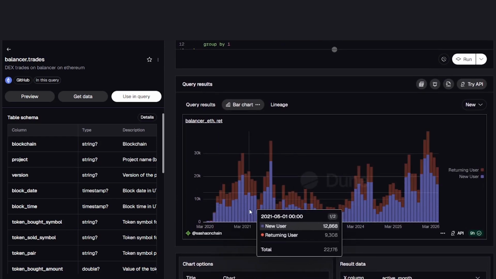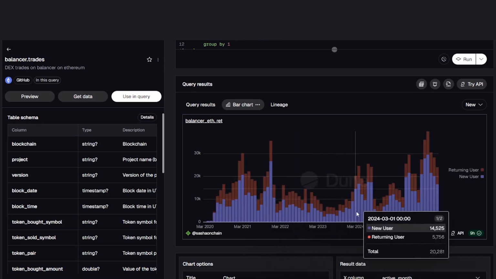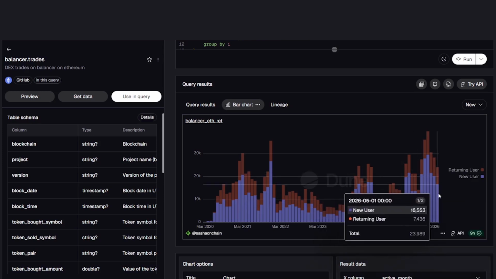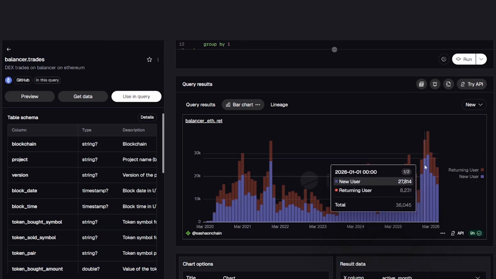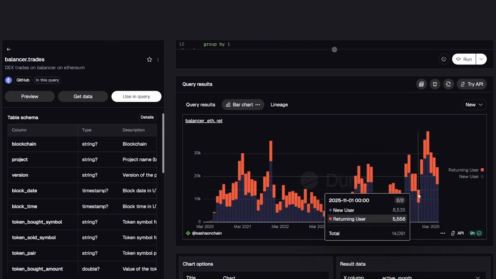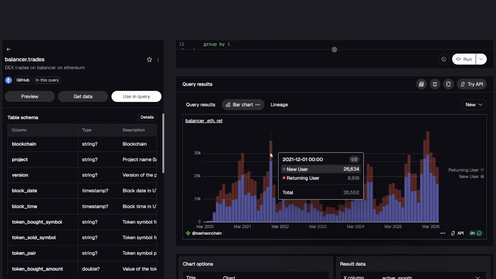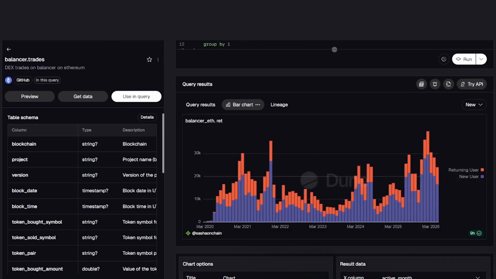Looking at this chart, at least in my opinion, Balancer still looks pretty alive on chain. People are still using the protocol every month, and new users continue to show up over time. But the growth clearly comes in cycles. You can see big waves of new users during hype periods, followed by slower cooldown phases afterward. Even after the hype fades, there's still a smaller group of users that keeps coming back. So overall, Balancer seems to grow in cycles. Big waves of attention, followed by a more loyal core user base that stays active over time. The protocol is still active, but most of the activity appears around major market events, rather than through steady growth.